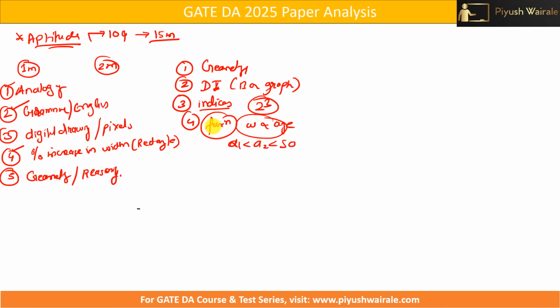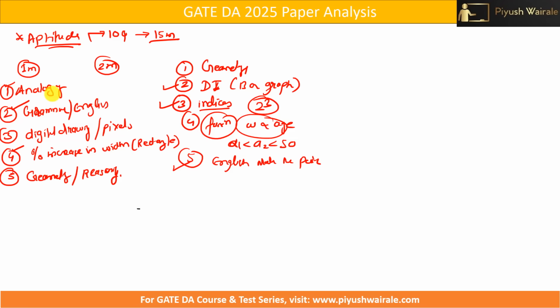Okay, in the aptitude section for 2 marks, and then the last, we have one question based on English match the pair. So a very easy question from the 2 mark section. For the indices part, simple mathematics of your 7th, 8th standard was required, and the DI also. So I can say from these 5 questions as well, you can easily solve 3 questions from this particular aptitude part.